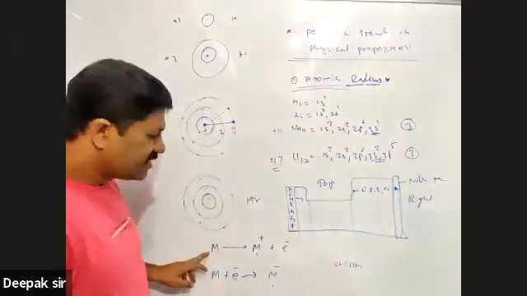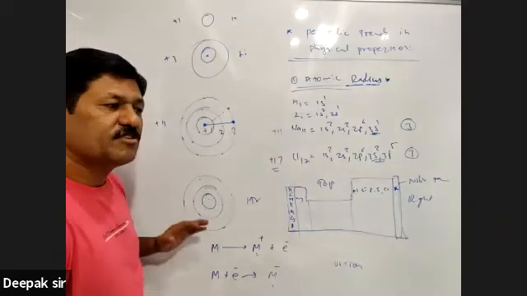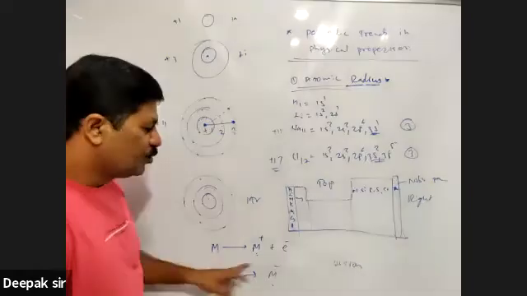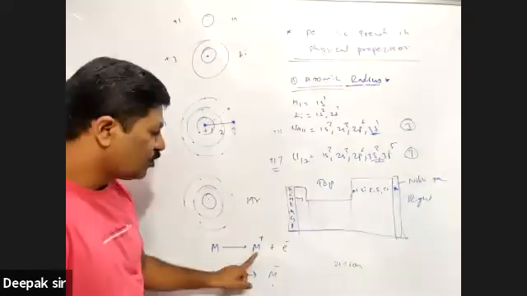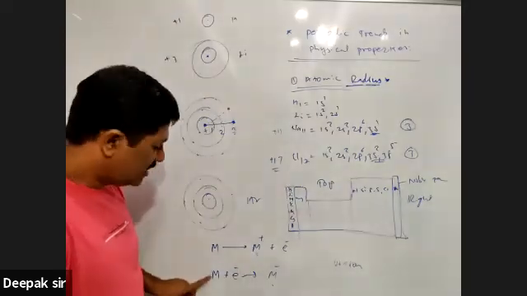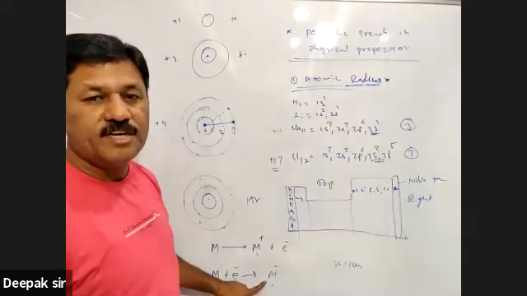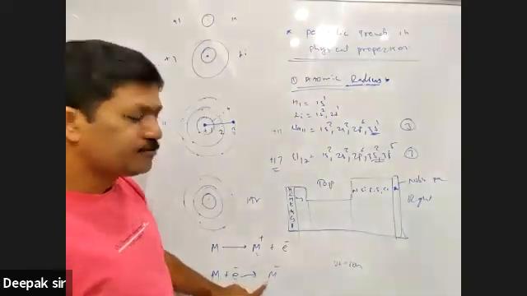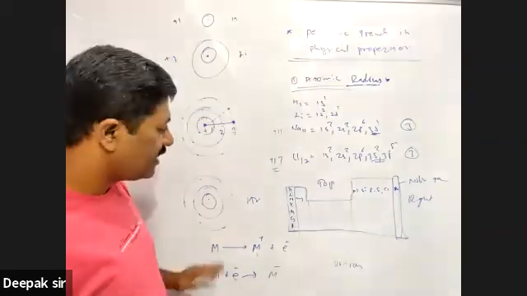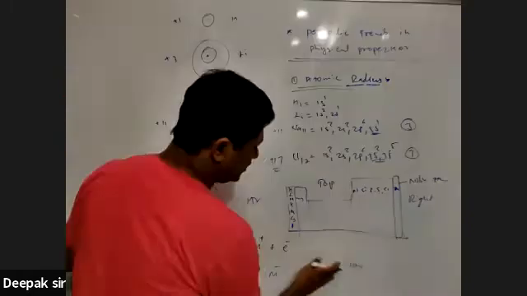Here M is the element. M is a general element. It's not magnesium and all. It is a general representation for the element I have considered. This M is the element which loses electron, and that's why one electron is lost. The positive charge increases, that is called a cation. So in first case, cation is formed, or in second case, this element gains the electron and negative charge is developed. That is, you can say anion. So here is the cation, here is the anion. That is what we get here. So cation and anion. And this phenomenon is called as ionization.